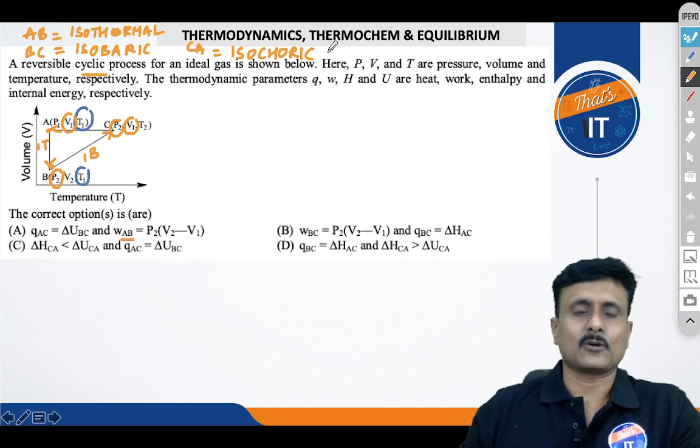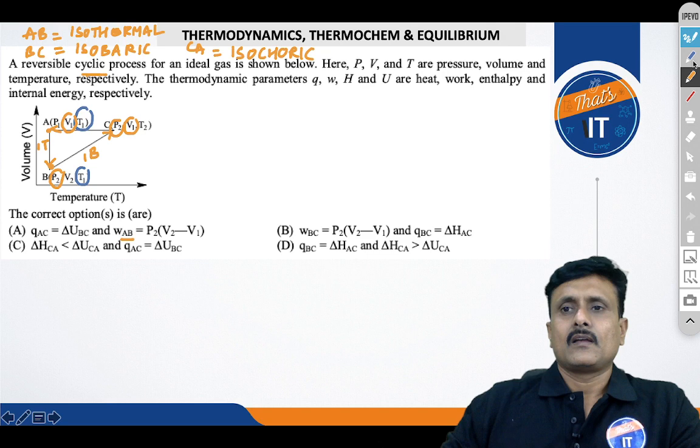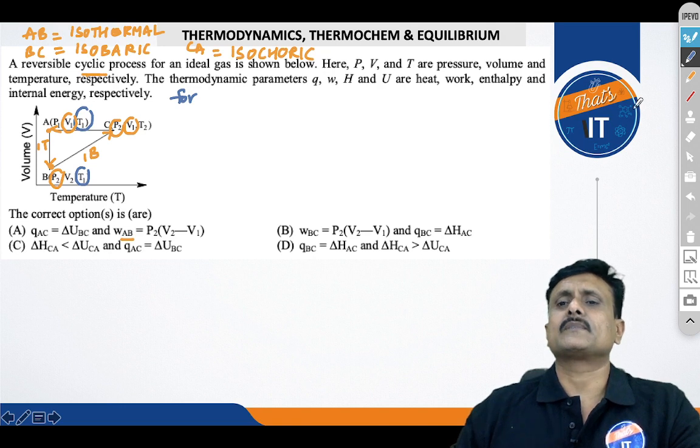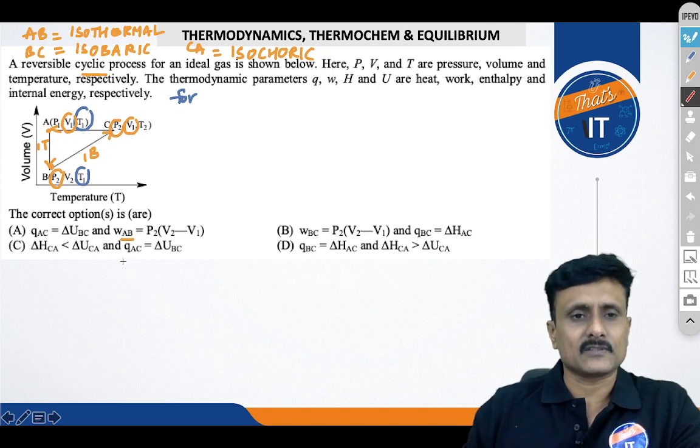Now let's look at the options very carefully. It's a cyclic process, right? As a precautionary measure, I will write certain information related to this upfront here.